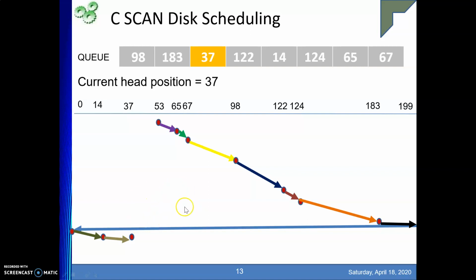So here, how much is the total head movement? One is from 53 to 199, then 199 to 0, then from 0 to 37. This is the total head movement here. See the calculation: my end point is 199, my starting point was 53. Then my end point is 0, my starting point is 199. We are taking modulus because this represents displacement. And then 37 minus 0: my end point is 37, my starting point was 0. So the summation of all these displacements is 382, right? Hope you have understood this C-SCAN disk scheduling algo.